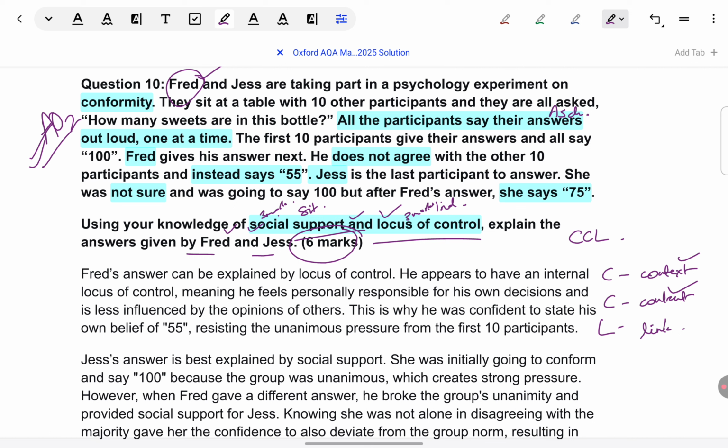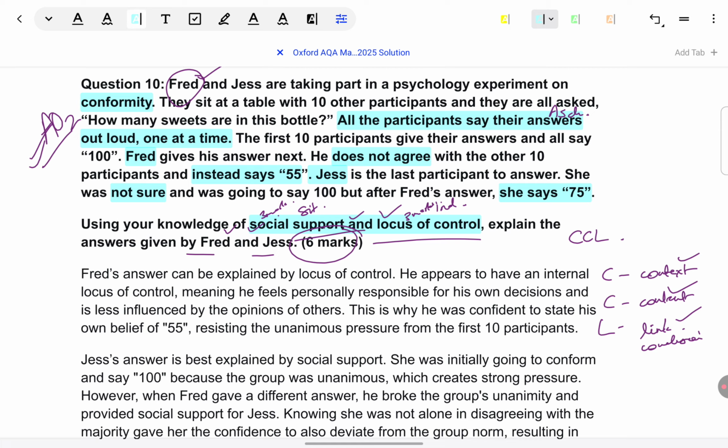So, by content, I don't mean in general, like AO1, you start explaining what is locus of control, but how is it influencing Jess? You elaborate on that. And finally, link. Okay, so you have given some wording from the situation. This is what Jess is doing. I'm sorry, Fred is doing. Then you have explained a little on how locus of control is influencing him. Then you just reconcile the two. So, therefore, this is what we can see. This is how locus of control has made him respond in this way. Link is just like a conclusion. You can think of it as the triple C technique also: context, content, conclusion.